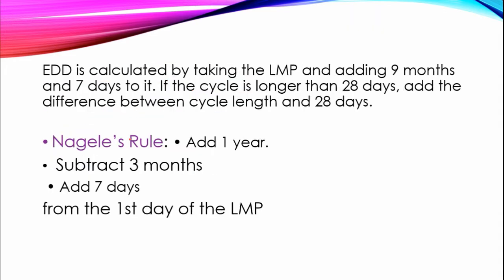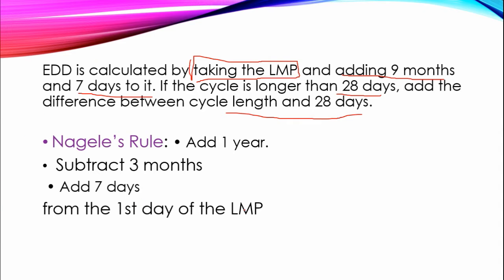Now EDT is calculated by taking the LMP, as I have told you, and adding 9 months and 7 days to it, with an adjustment if the cycle is longer than 28 days, based on the difference between the cycle length and the 28-day cycle.